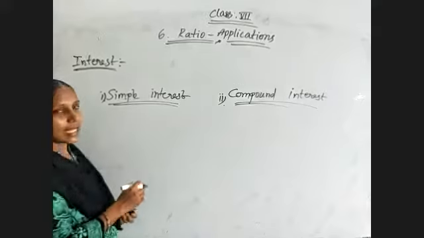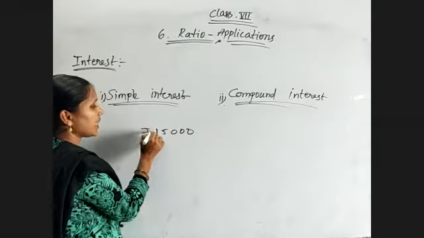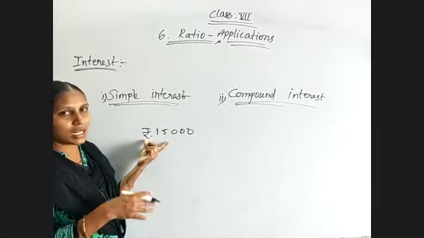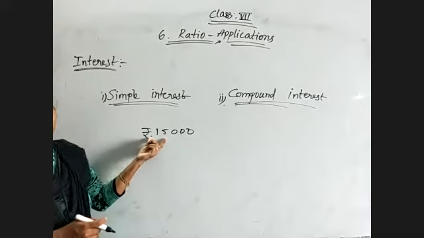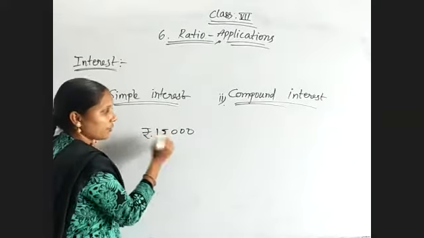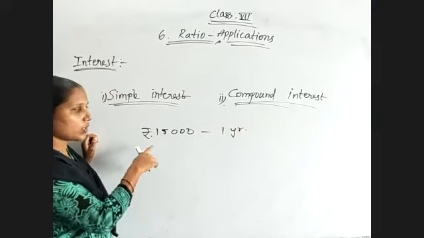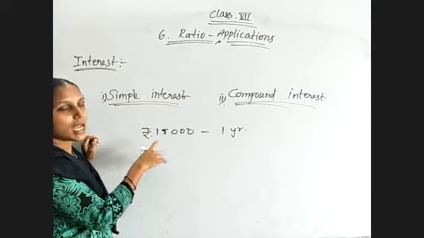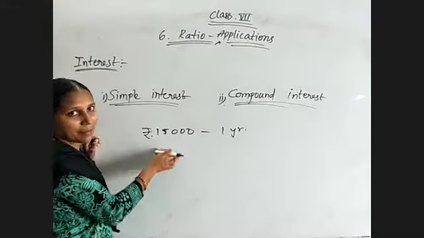See, if we are taking 15,000 amount from anybody, if your father or mother borrowed 15,000 rupees from any person, okay, then while you for 2 years or 1 year, for 1 year of time, you borrowed the money of 15,000 rupees, and after 1 year, will you pay the same amount?